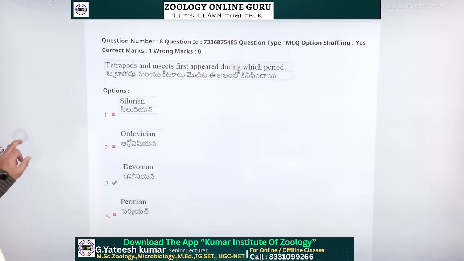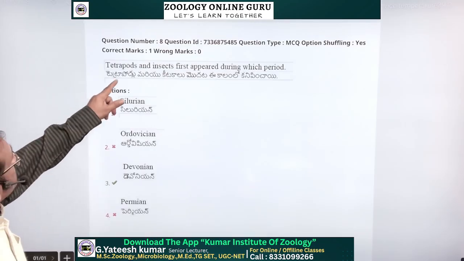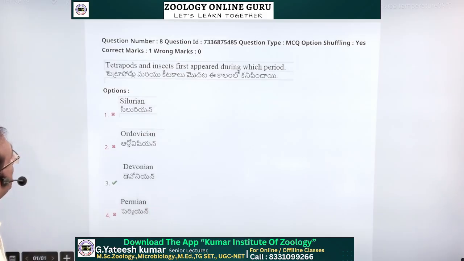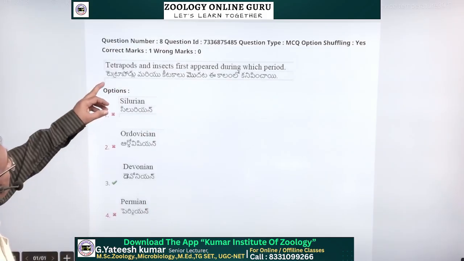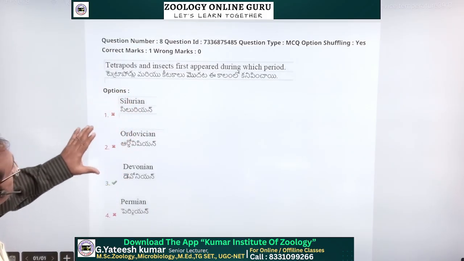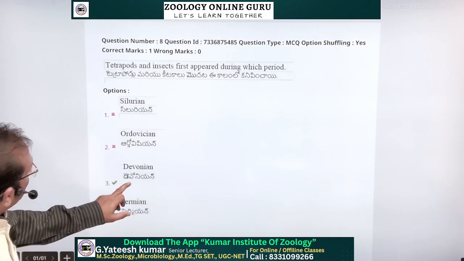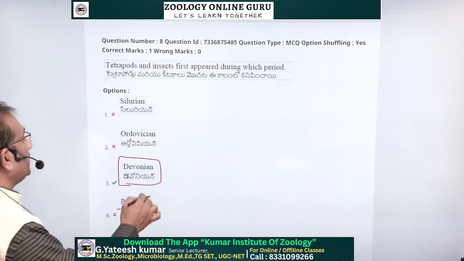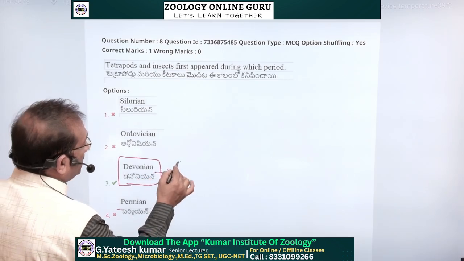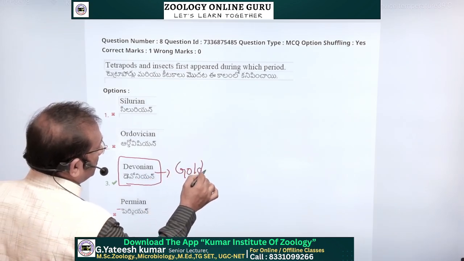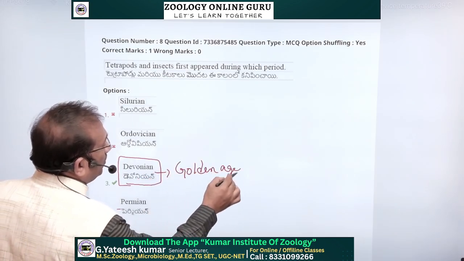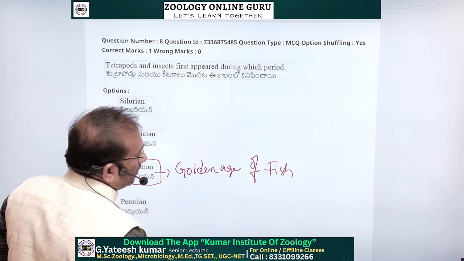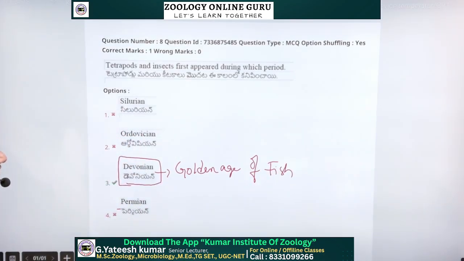Next, tetrapods and insects first appear during which period? Here given the Devonian period. Why Devonian period? Devonian is the golden age of fish.